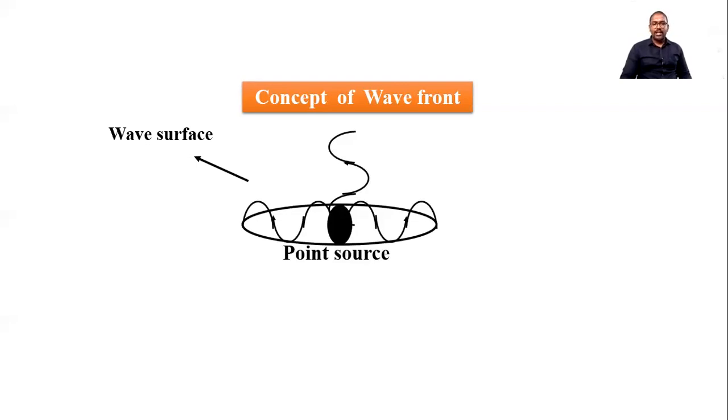Now, if you draw a circle considering this point source as the center and radius equal to ct, then that surface is called a wavefront. So this is a wavefront.